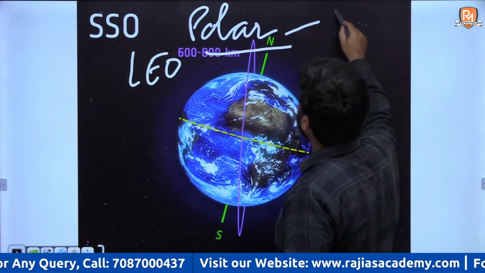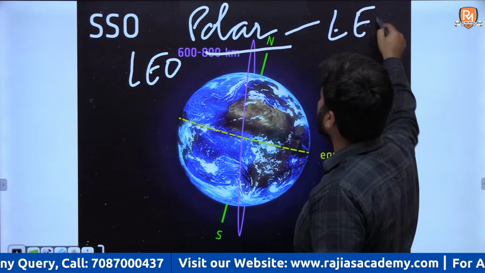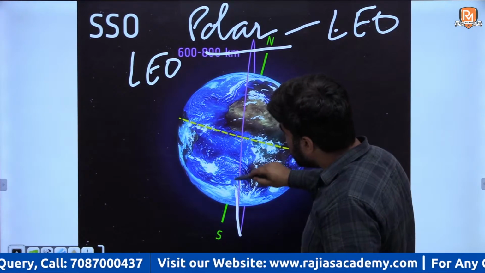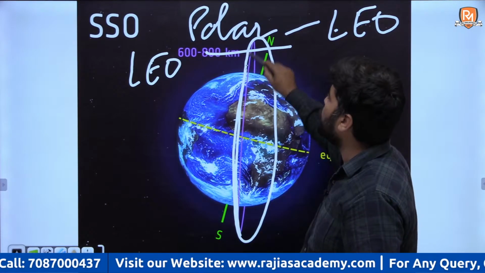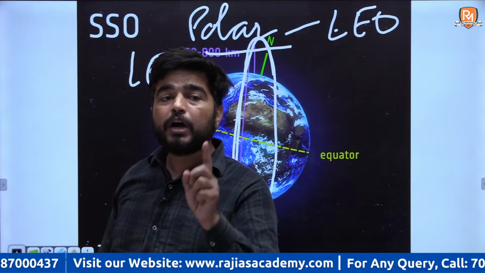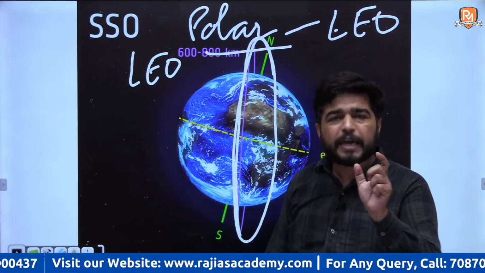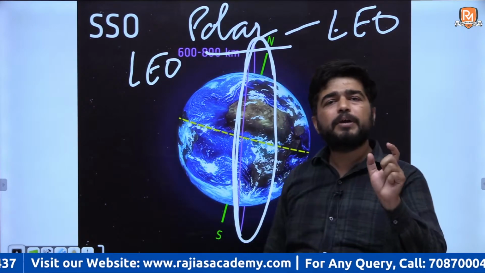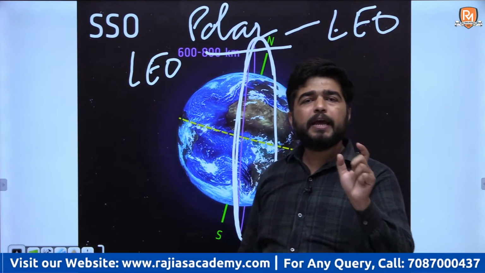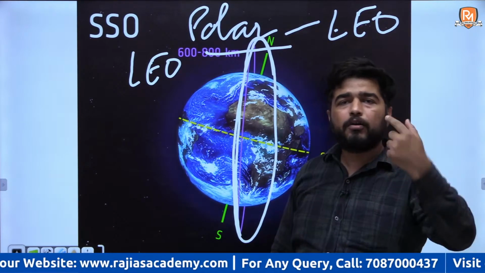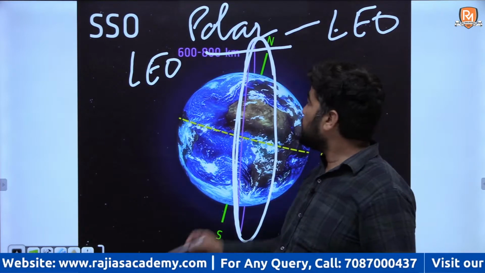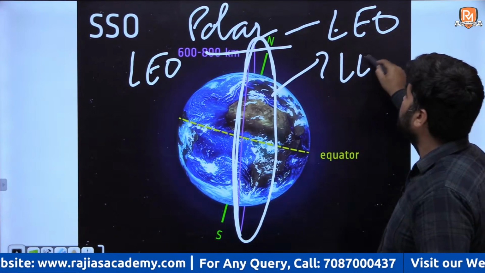Usually low Earth orbits are polar orbits, meaning they revolve around the poles, not exactly over the poles but around them. There will be a little bit of angle with the axis of rotation, but it will go around the poles and it is launched in low Earth orbit.